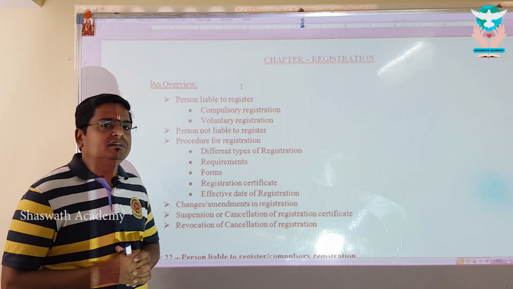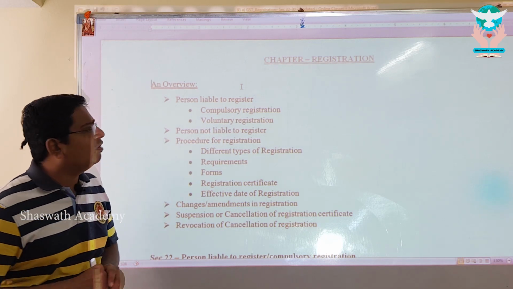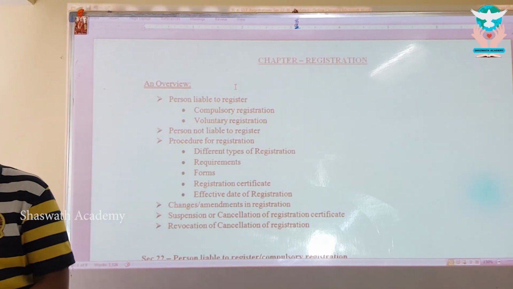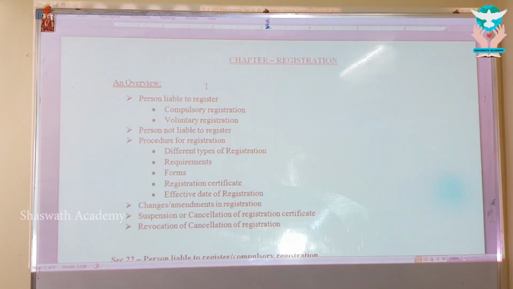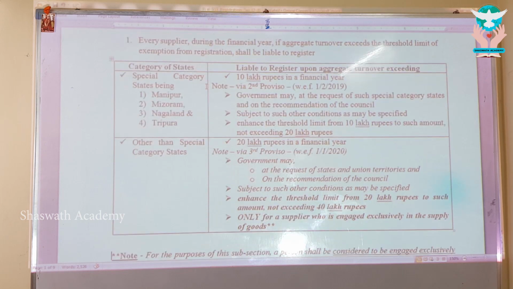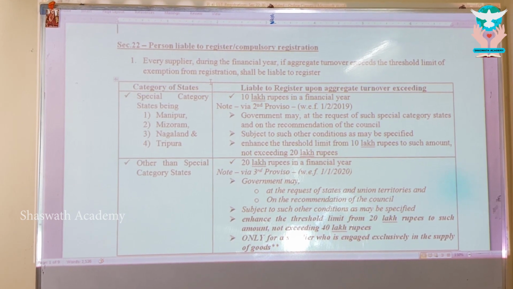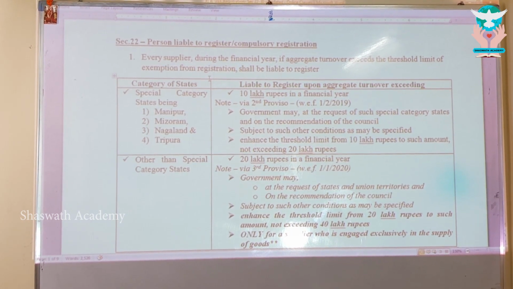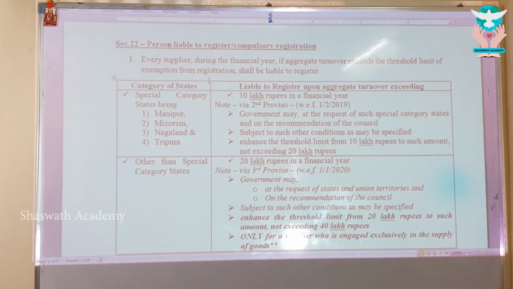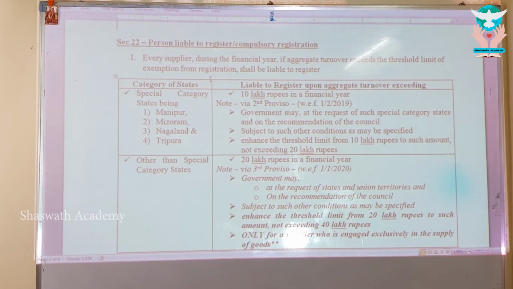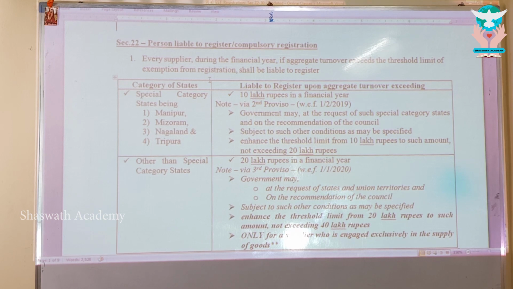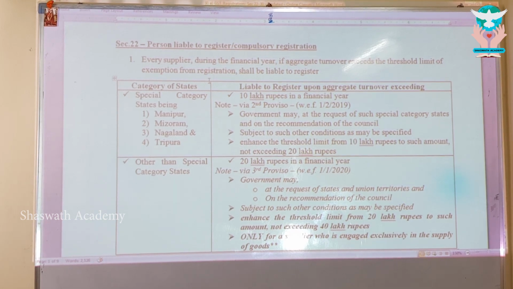Let's go ahead and start the beautiful learning called registration. My dear brothers and sisters, the first learning is person liable to register under section 22. You will be aware that when I took the registered person procedure, there are 3 sections under which registration is possible: section 22, section 24, and voluntary registration under 25(3). I am going to start with the first one with an in-depth study and analysis.